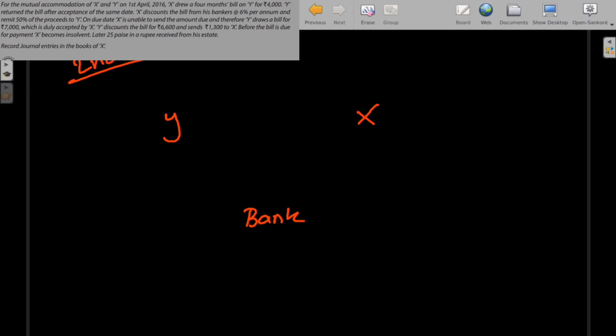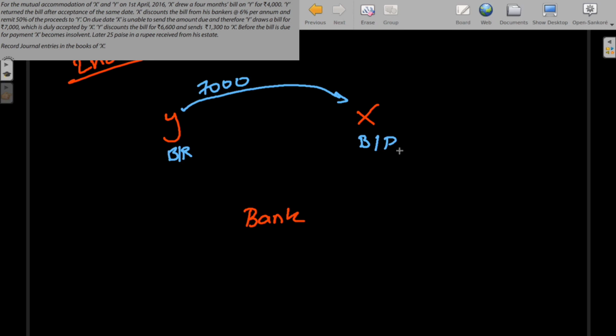Y draws a bill for 7,000 on X. So Y's bills receivable here and X's bills payable. The bill of 7,000 is accepted by X, and Y discounts the bill for 6,600 and sends 1,300 to X.